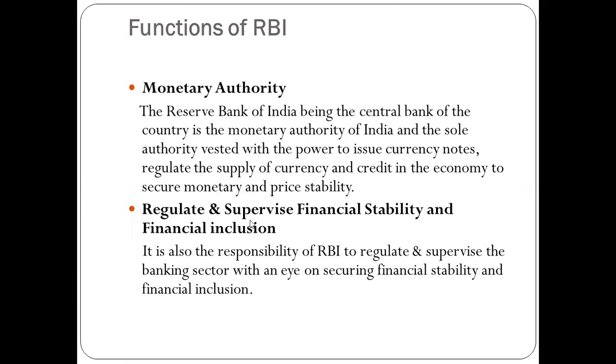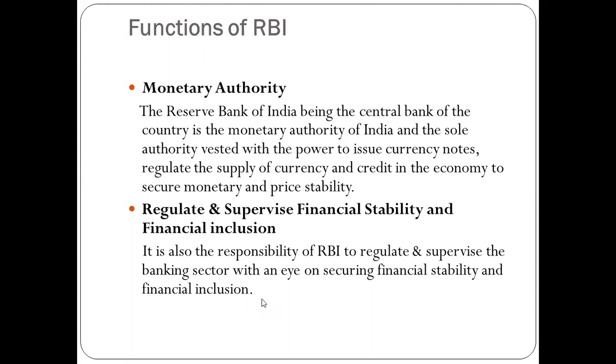Second, regulate and supervise financial stability and financial inclusion. It is also the responsibility of the RBI to regulate and supervise the banking sector with an eye on securing financial stability and financial inclusion. First, the RBI provides the currency to the banks, but now it is also the responsibility of the RBI to decide how much money to provide to each bank. The banks must properly utilize the funds, and in this way they maintain stability in the banking sector.